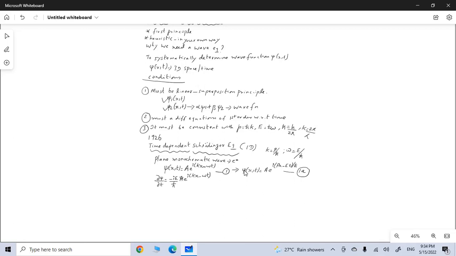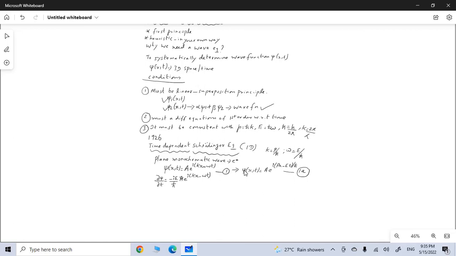Now these two wave functions can be summed up, and we can write the superposition of these two wave functions as alpha psi1 plus beta psi2, and this is another wave function. So Schrodinger's equation should conserve the superposition principle, and that is only possible if it happens to be linear, and it turns out to be linear.